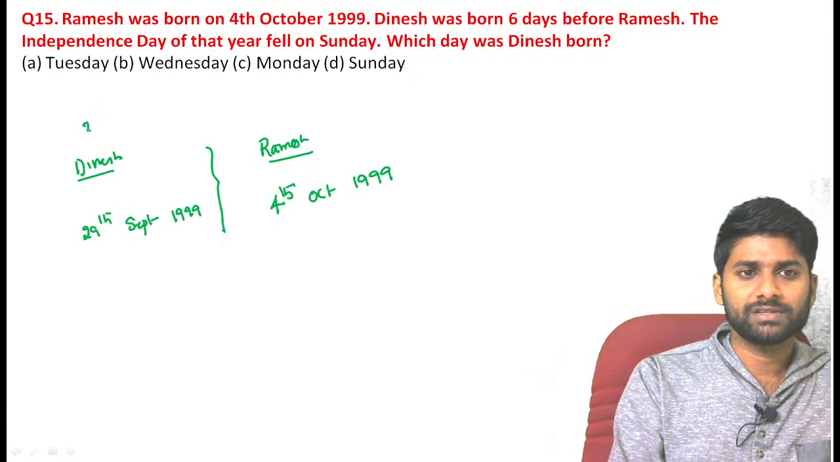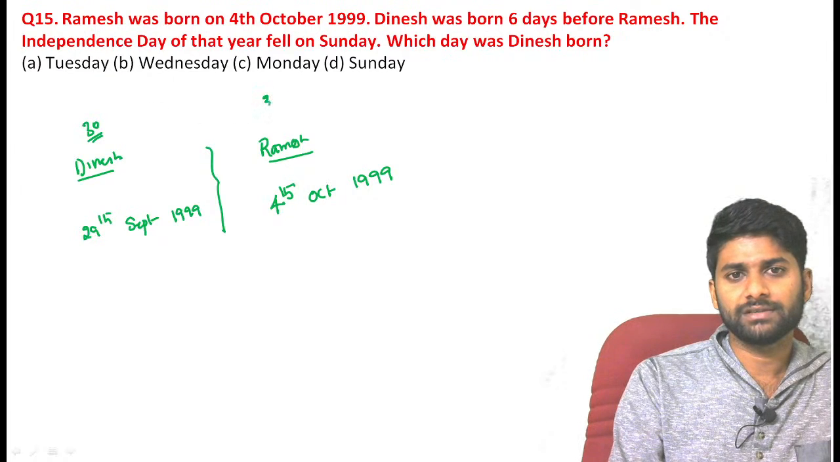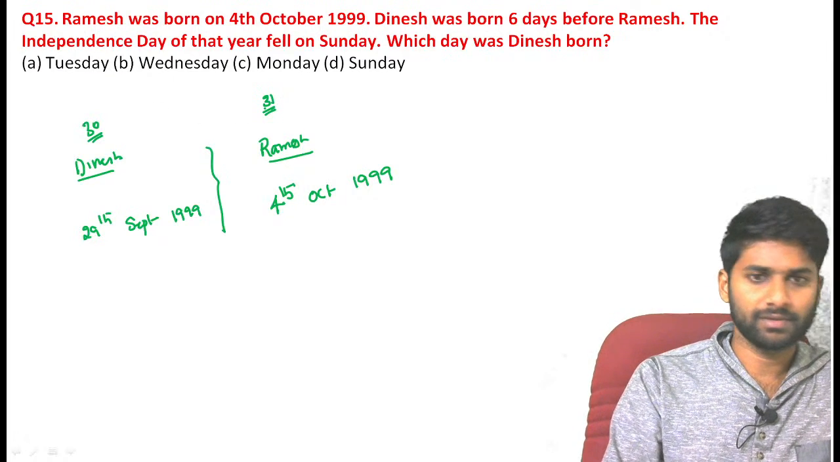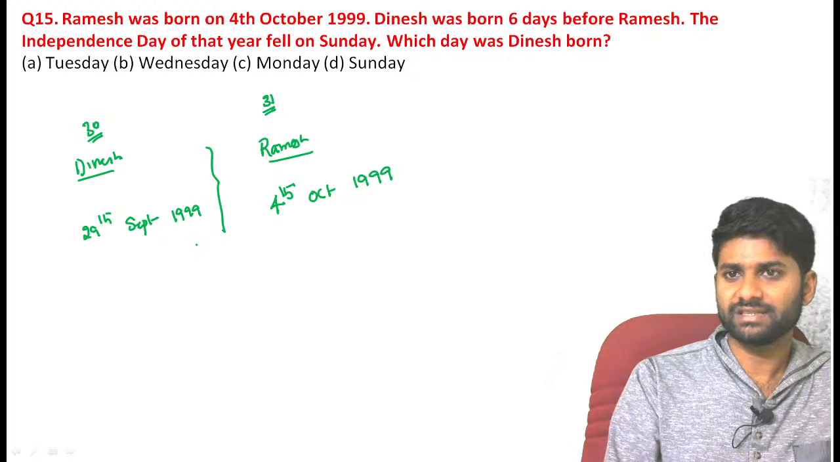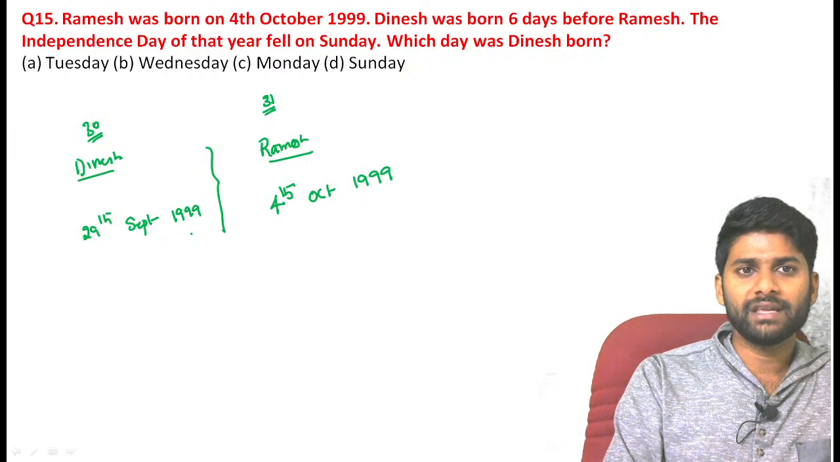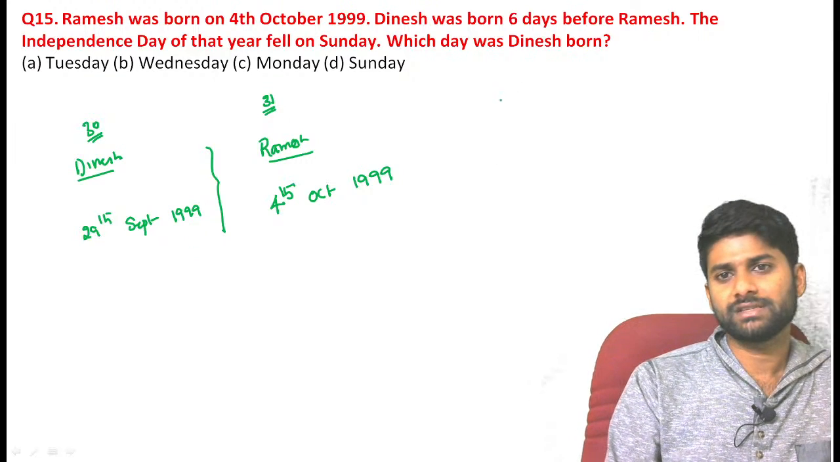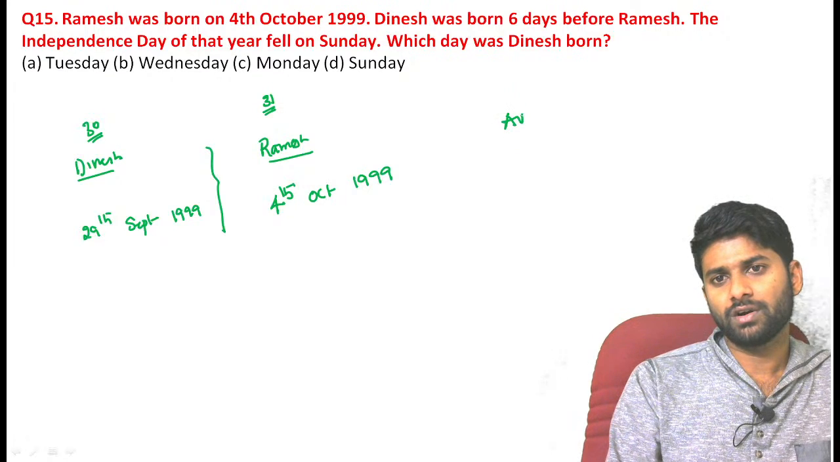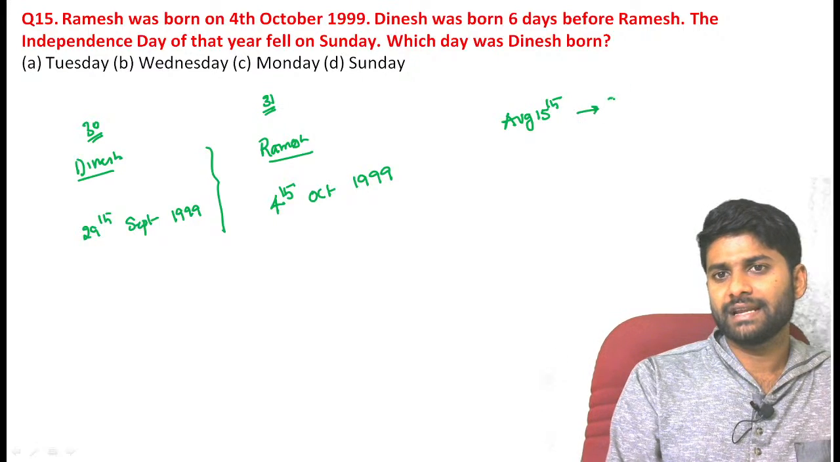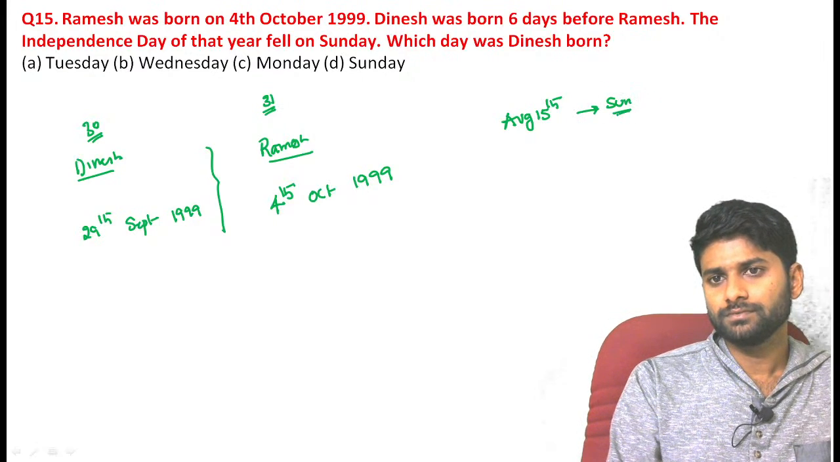So we already know that September has 30 days and October has 31 days. Remember, the difference between these two is exactly 6 days. The Independence Day of that year fell on Sunday. So we already know that August 15th is exactly Sunday, in the same year, 1999.